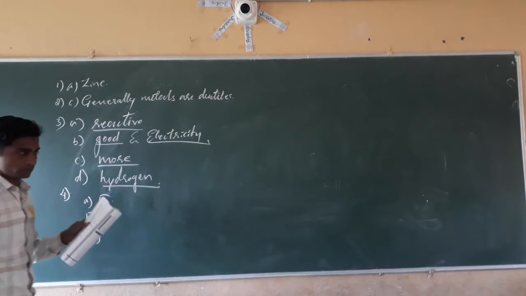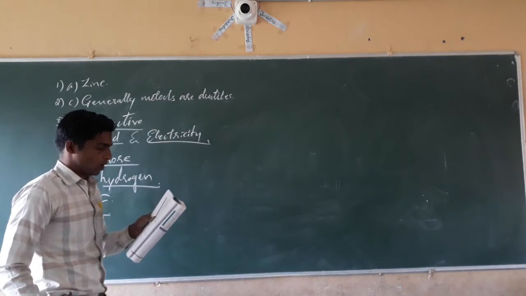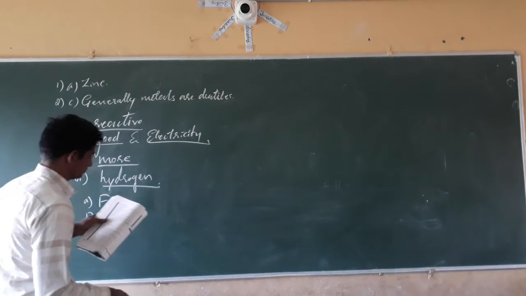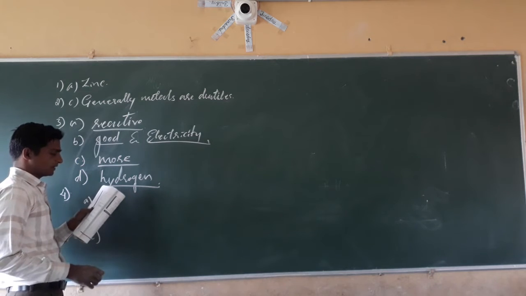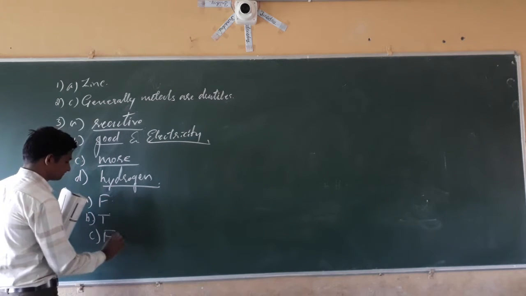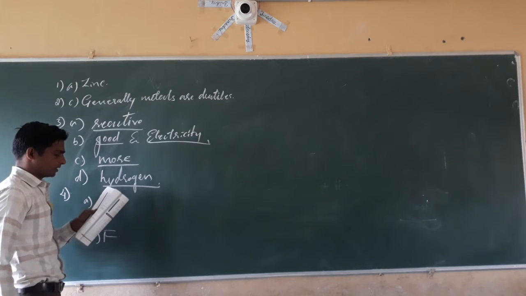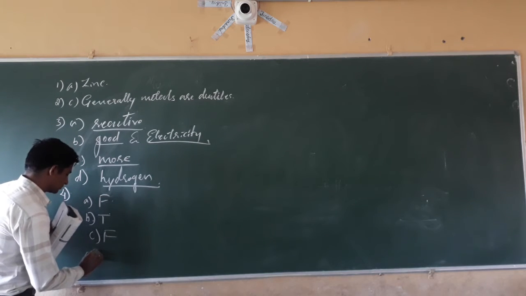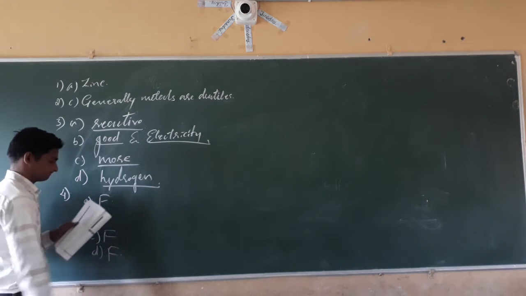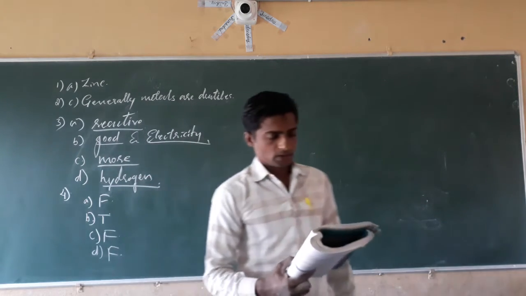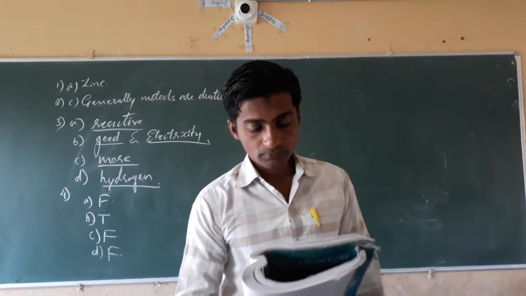C, copper displaces zinc from the zinc sulfate solution. False. D, coal can be drawn into a wire. Also false. That is the fourth question.